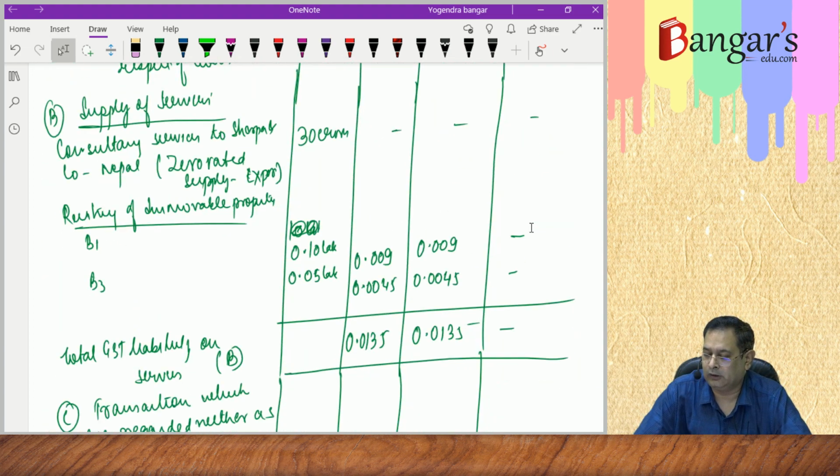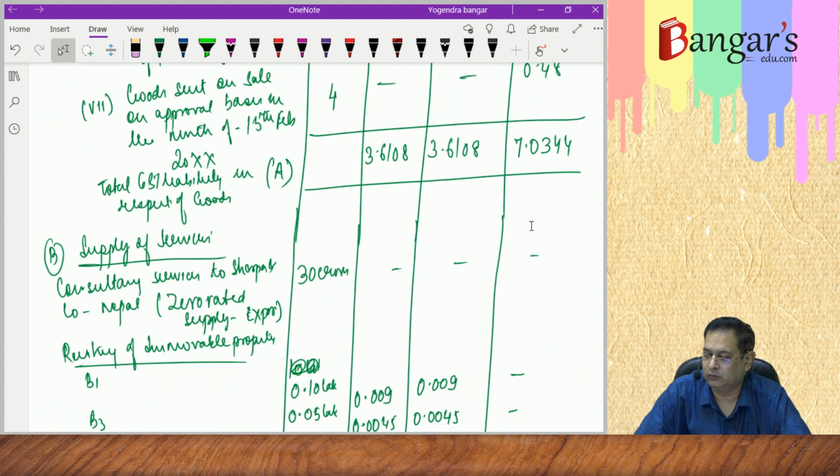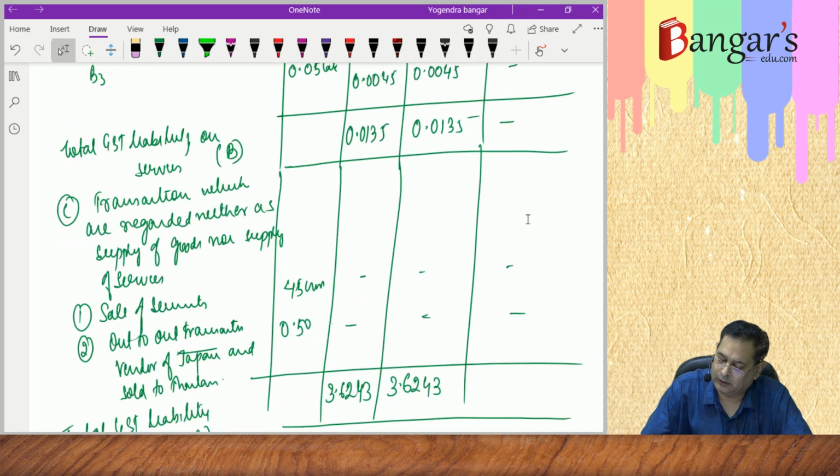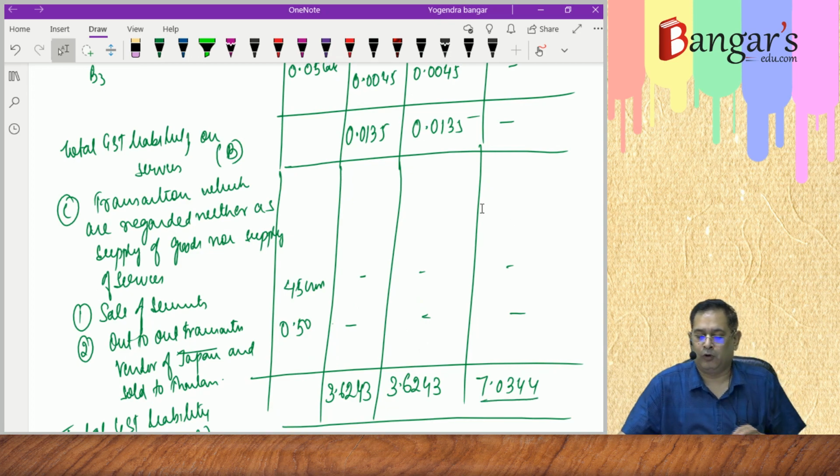Regarding the IGST liability, it is 7.0344. Now you have to properly write the working notes.